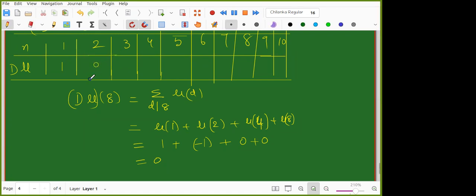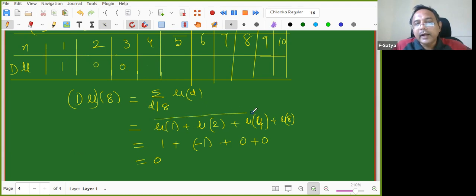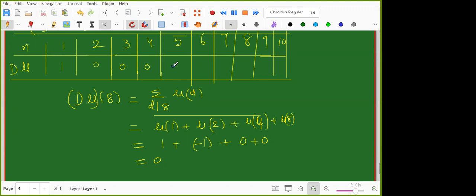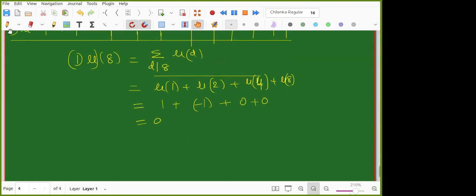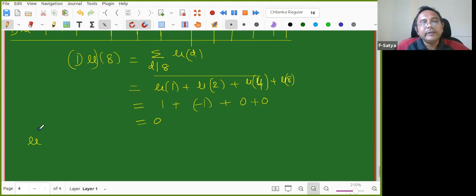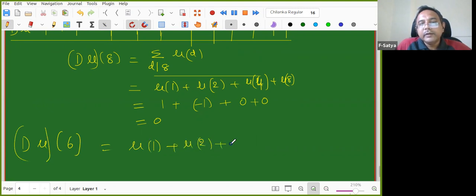What is du of 3? 0. Du of 4? Now I have to add only up to the divisors, again 0. Du of 5? 0. Du of 6? We'll work it out. You know the answer, but for everyone's sake, I'm doing this. Du of 6 is mu of 1 plus mu of 2 plus mu of 3 plus mu of 6.